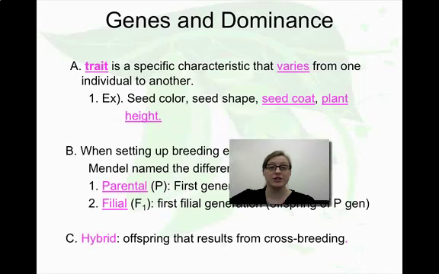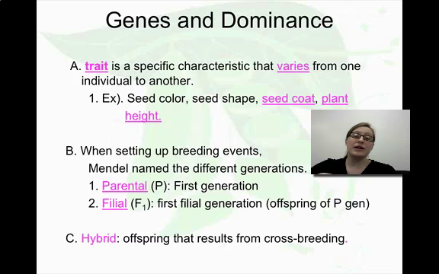So a trait is what we use to describe the physical expression of something that we see on a genetic level. So for example, I have a trait of having blue eyes. So my eye color is the trait, okay? You also have eyes, you have color to your eyes, but your eyes may be green or brown. So if we stick with some plants, examples, seed color, seed shape, the seed coat, and also plant height.